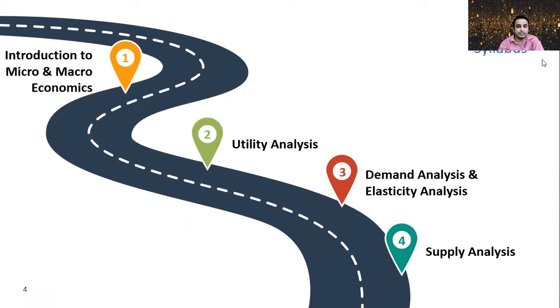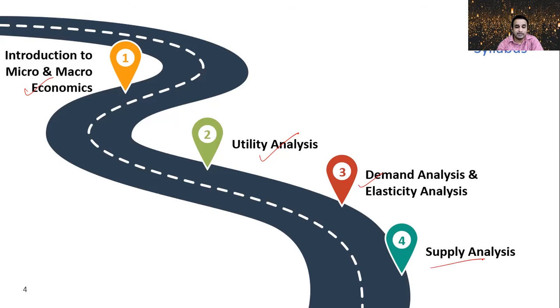In the syllabus, we have introduction to micro and macroeconomics, which is chapter number 1. In this chapter, important concepts related to micro and macroeconomics are analyzed. Chapter number 2 is utility analysis, where important concepts like law of DMU and concept of utility are discussed. Chapter number 3 is divided in two parts. Chapter number 3A is demand analysis and chapter number 3B is the elasticity of demand. In chapter number 4, supply analysis is discussed.